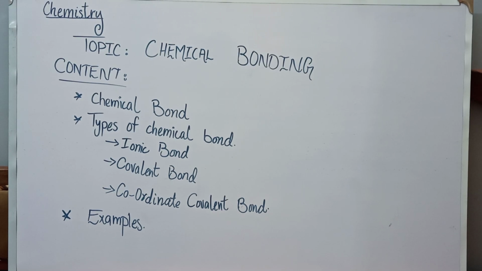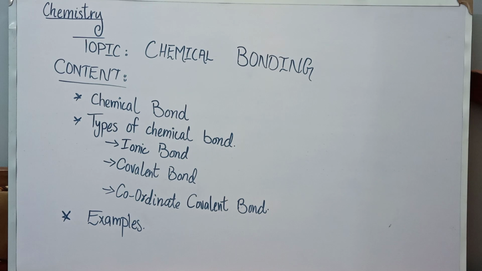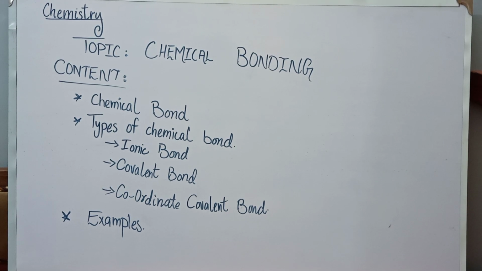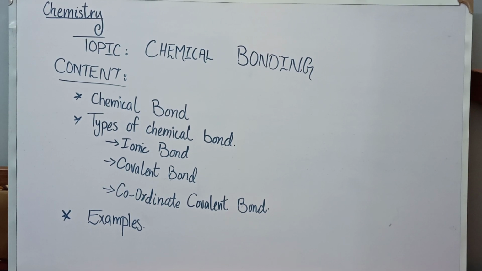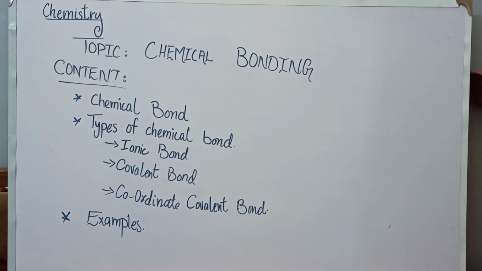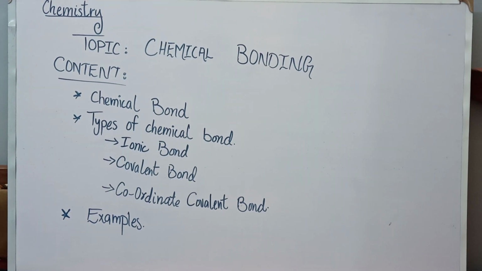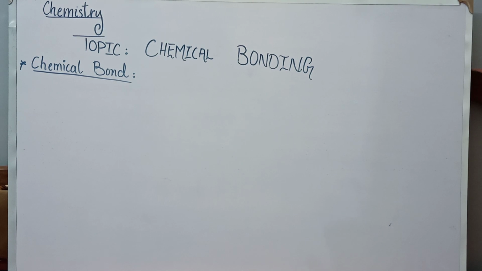In this video I am going to discuss chemical bonding. The subtopics are chemical bond, types of chemical bond that are ionic bond, covalent bond and coordinate covalent bond. We can also call it as dative bond with examples. So let's start. What is chemical bond?